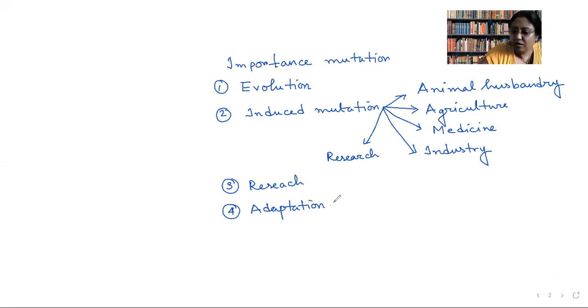But let me tell you, mutations are generally sudden, and as you know from variation, they are generally discontinuous, discrete. That's why it's called saltation. So in adaptation, their effect is least, but yes, they can be helpful in adaptation.